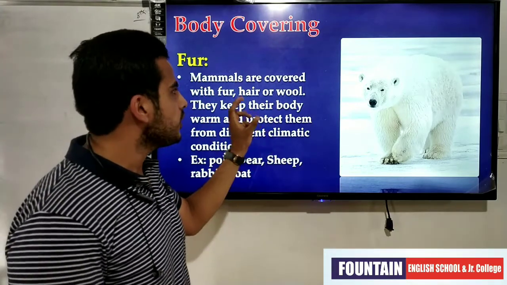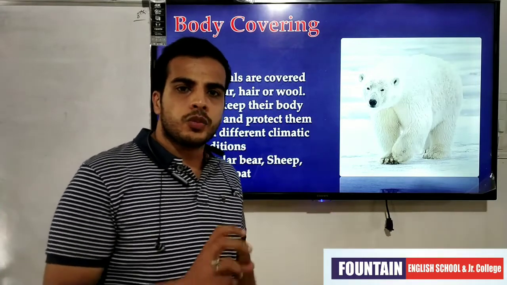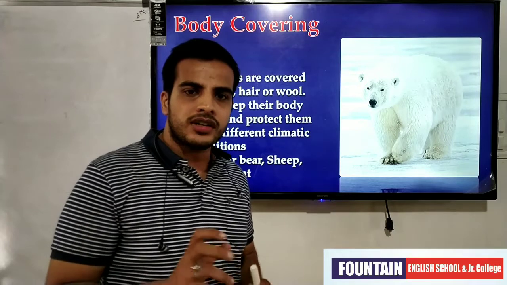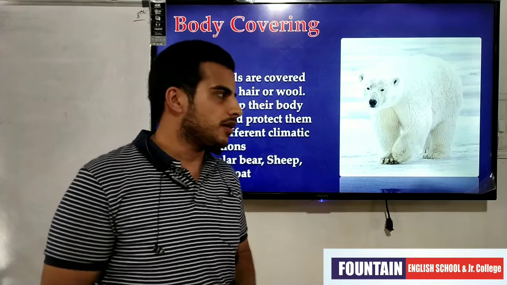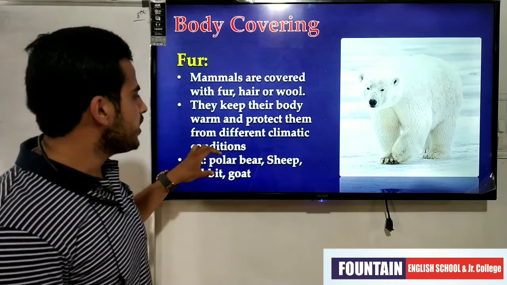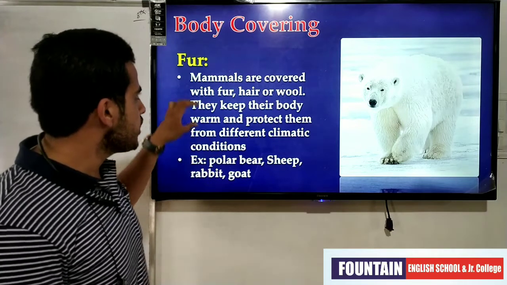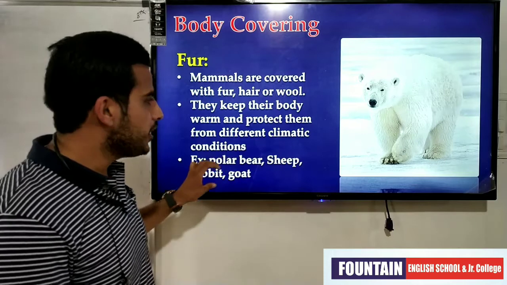The function of fur, hair or wool is to protect the animals from climatic conditions, from rain, from winds or any other climatic conditions. The examples which come under fur are mammals, polar bear, sheep, rabbit, goat.